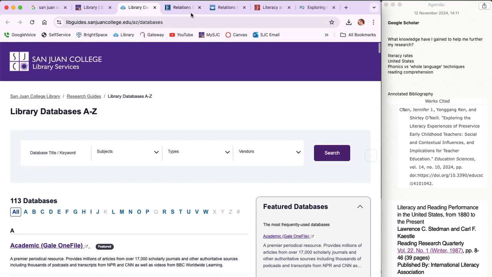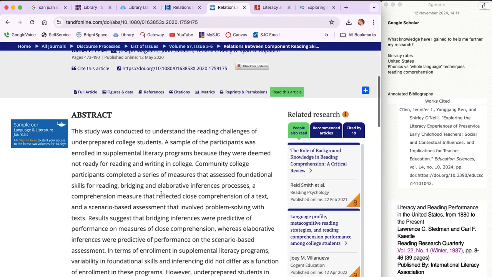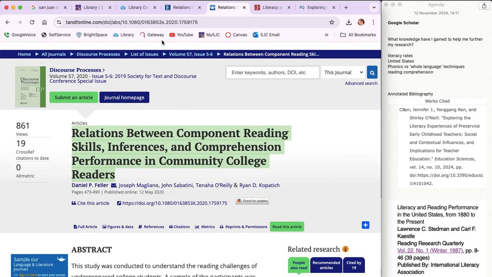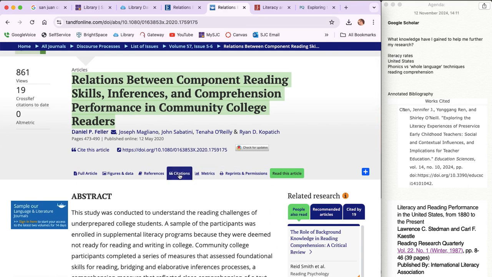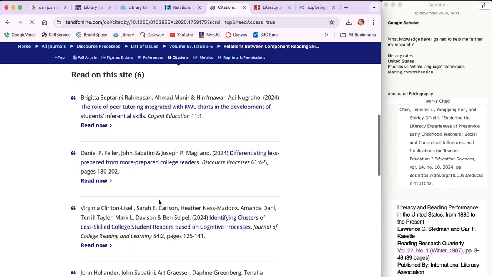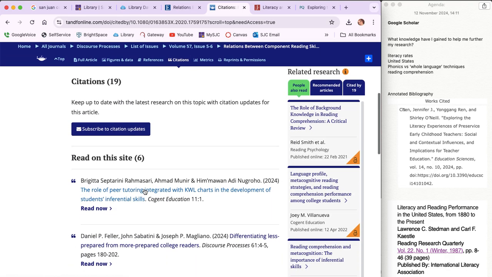If you feel stuck, if you found a couple on something like a Google search that you want to read, don't spend forever looking for these things because there are so many ins and outs to them, and just send this. So send me the link or send me all of that information like the citation. So if we go here to citations, then you can grab that citation and try to send it over.